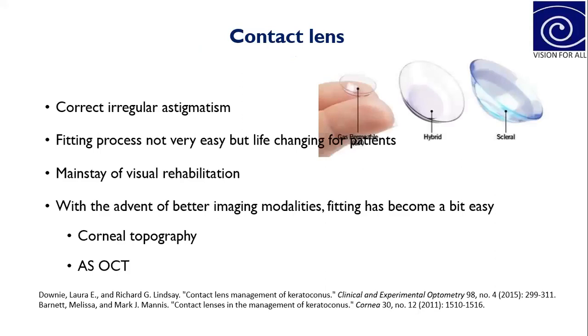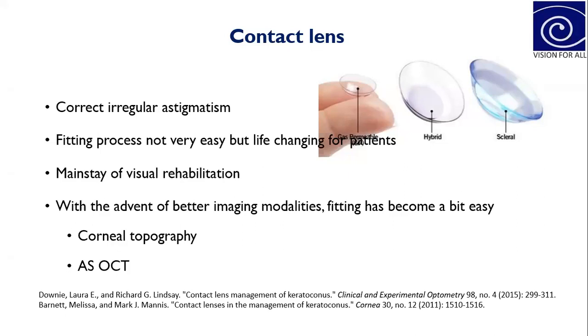Coming to contact lenses. Contact lenses are the primary form of visual correction for patients with keratoconus, and this is where our expertise as optometrists comes into the picture. The contact lens fitting process for a patient with keratoconus is complex and a little bit challenging, but it can be quite life changing for a patient if we can achieve good vision.